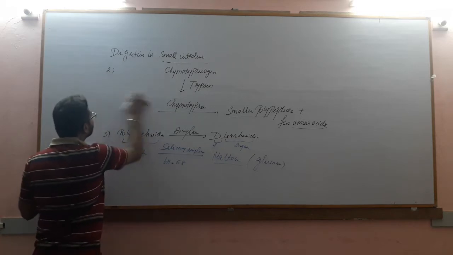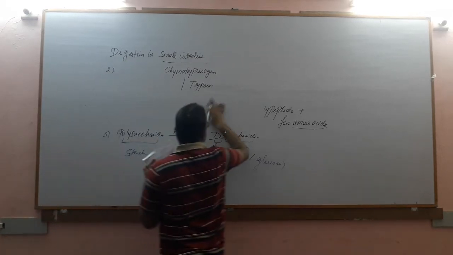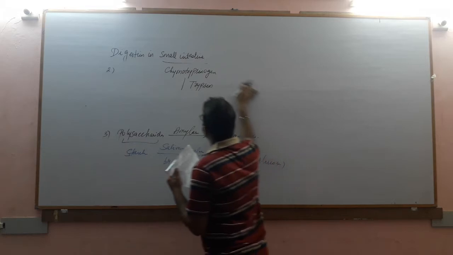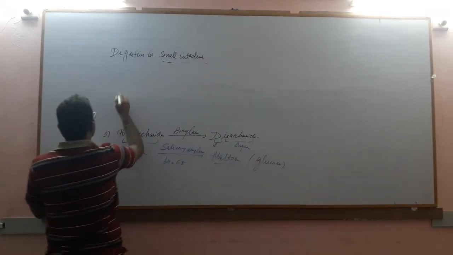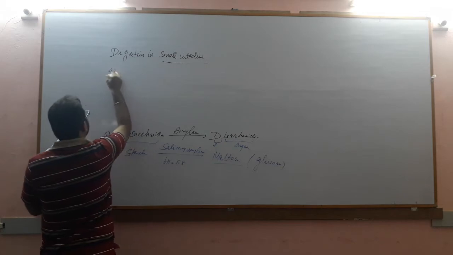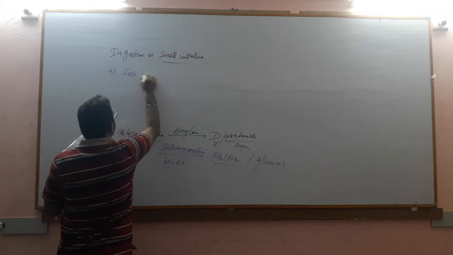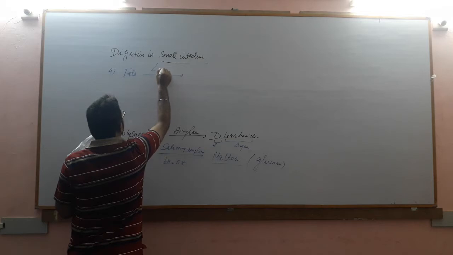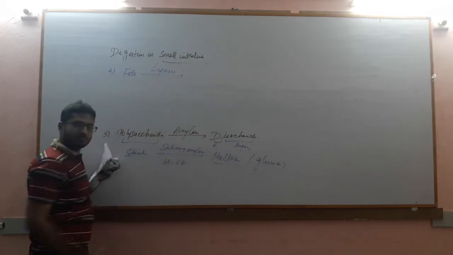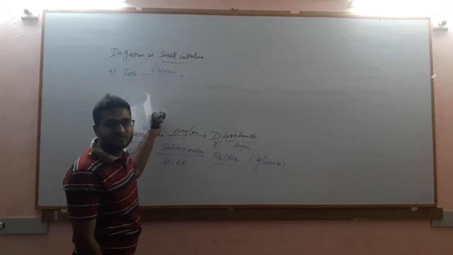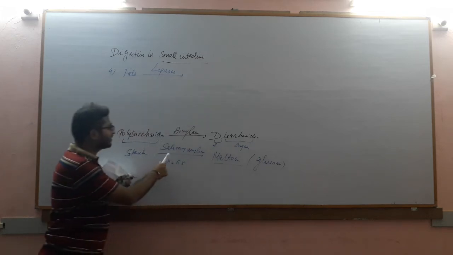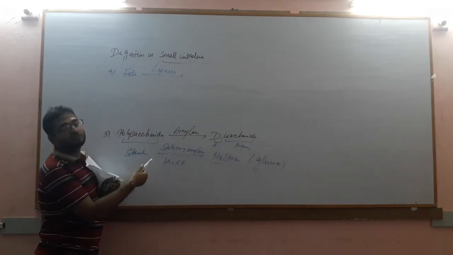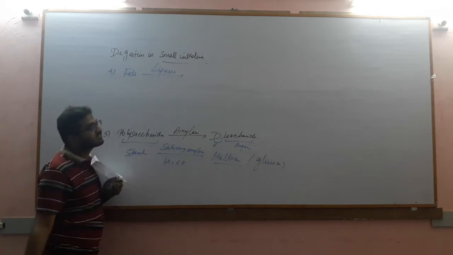There can be digestion of fats, that is the lipid molecules, using enzyme lipases. Using enzyme lipases, fats are also broken down. So, fats in presence of lipases. Lipids or fats, one and the same thing. Lipases are enzymes which degrade lipids. If you remember, amylases are carbohydrate splitting enzymes.